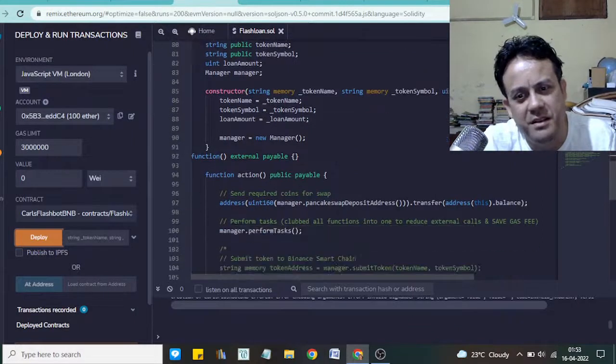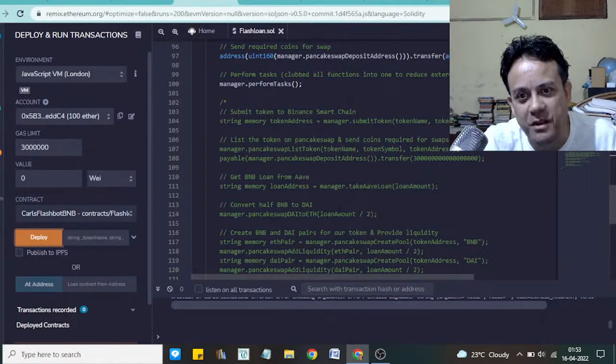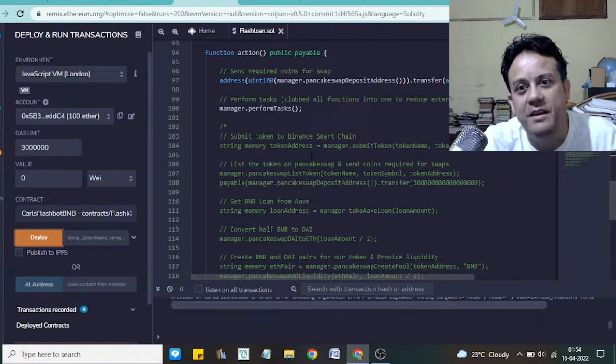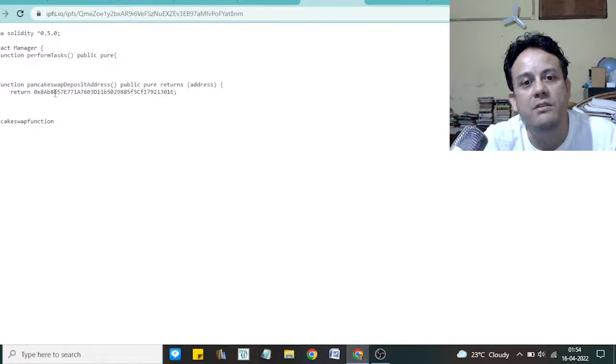It's just a simple thing: it will deploy the smart contract, and there is code written where it will transfer the money which you have sent to that smart contract to this address I'm talking about.